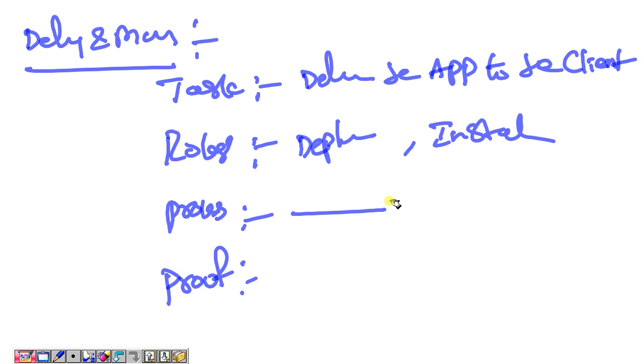What is the process? The deployment engineer will go to the client place and install the application successfully into the client environment and hand over the original application to the client. This is what we are calling the process of the delivery phase.